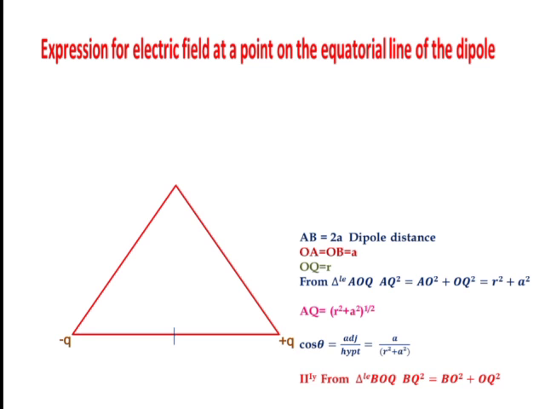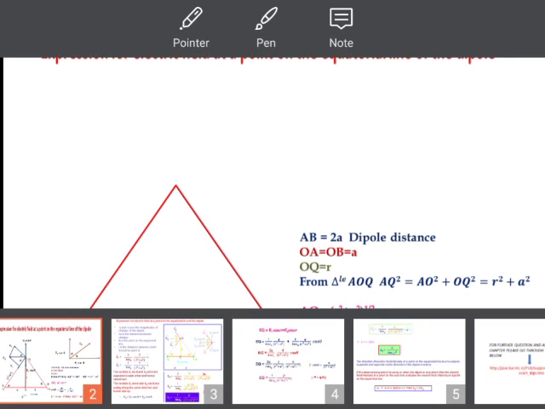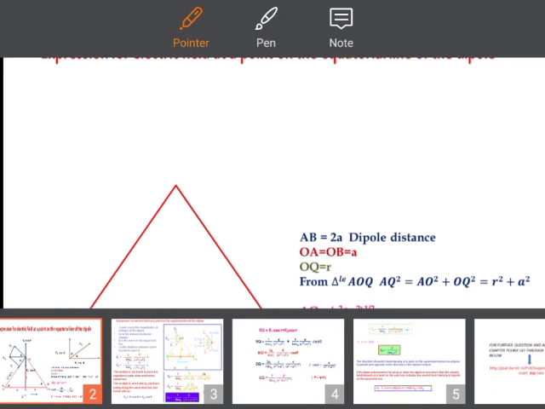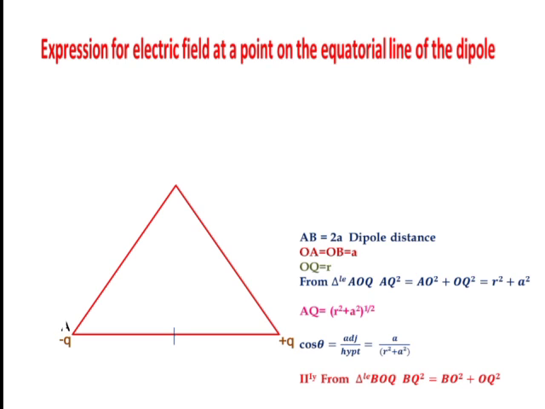Suppose we consider a dipole. What is a dipole? A dipole is nothing but a negative charge and a positive charge. If we draw one imaginary line between these two, then this is called a dipole. This is A and this is B. AB is a dipole. At A it is a negative charge, at B it is a positive charge. O is the midpoint of the dipole AB.